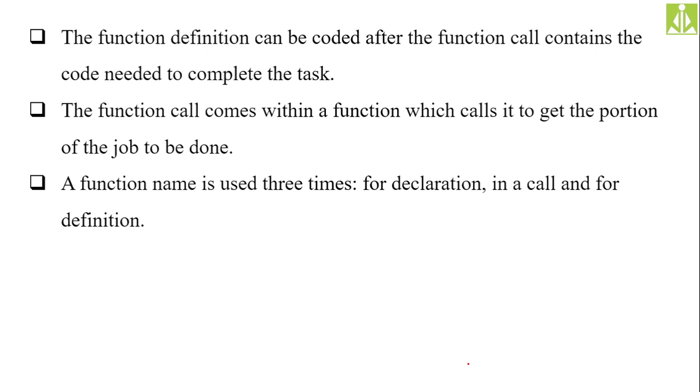Whatever function we are using in our C program, the function declaration has to come first, and the declaration will always go outside of all the functions. Generally we do the declaration of all our user defined functions before the main function, after the header file inclusion. Once the declaration is done, the calling part we generally do from the main function.